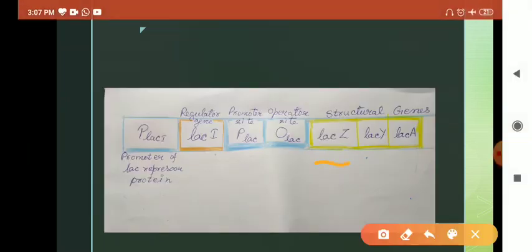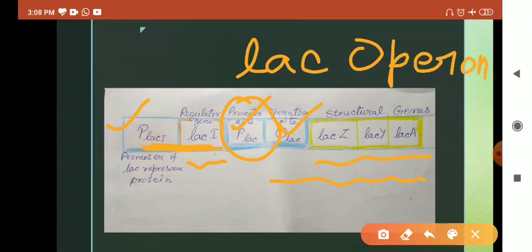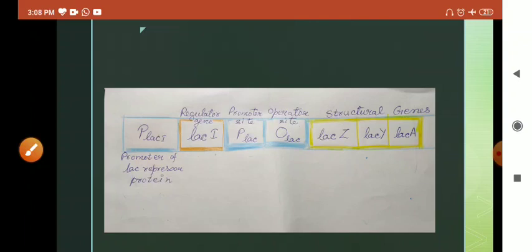So here you can see these are the structural genes. This is the regulator gene, this is the promoter site, this is the operator site, and this is the promoter site for the regulator gene. And this is the promoter we were talking about, and under it we have 3 specific genes. This is an example of the lac operon. I have a separate video for this, you can see. And there are 3 different genes, lacZ, lacY and lacA. These are structural genes under one promoter and one operator, and they are coordinately organized and they act coordinately.